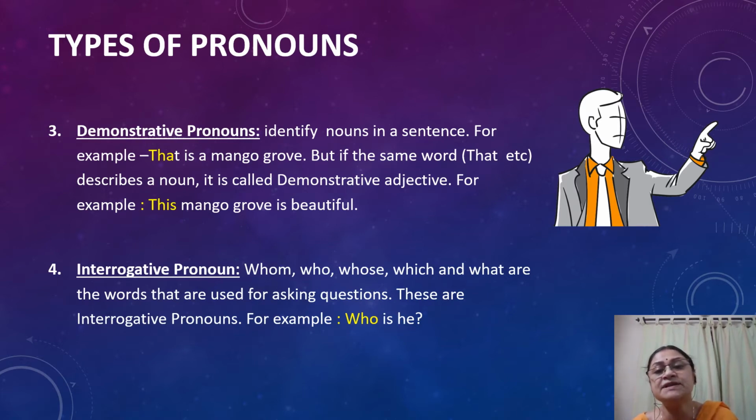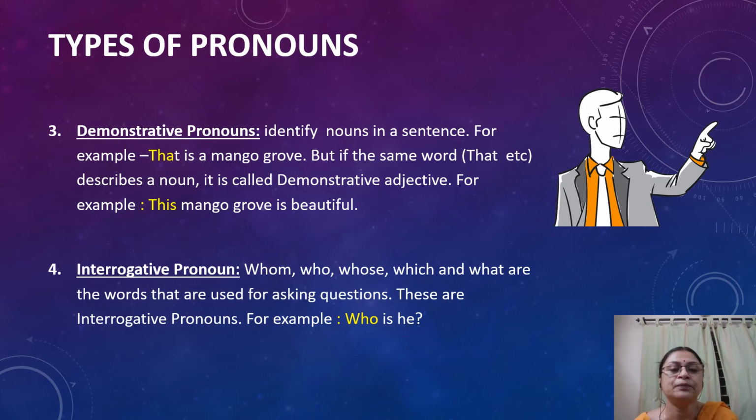But if the same word that describes a noun, then it will not be a pronoun. Then it will be an adjective. See the example here. This mango grove is beautiful. Here this describes the noun mango grove. So in the second sentence this is an adjective, whereas in the first sentence this is a pronoun.